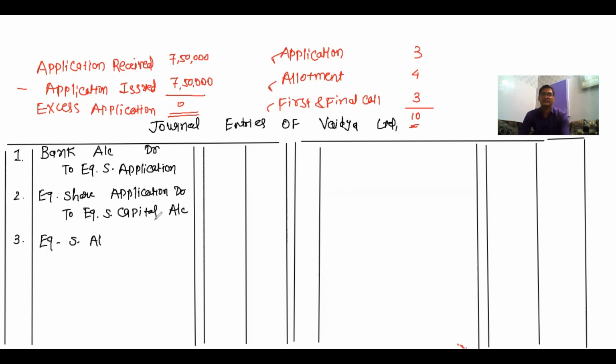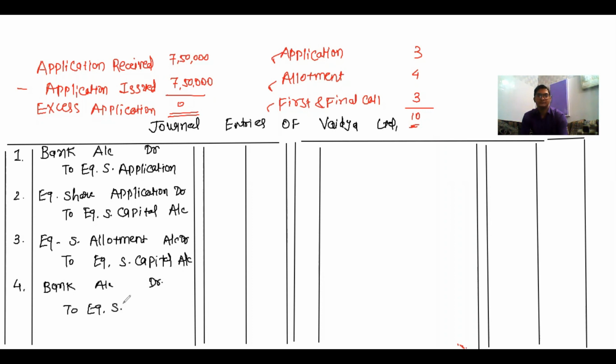Third and fourth entry is for allotment. Third one, equity share allotment account debit to equity share capital account. And fourth one, bank account debit to equity share allotment account.